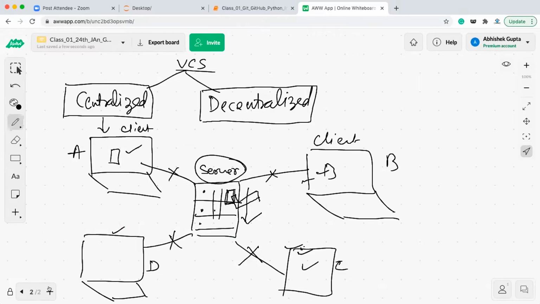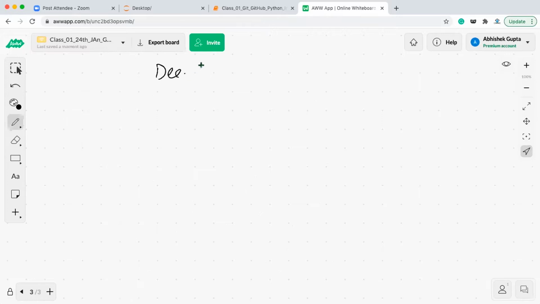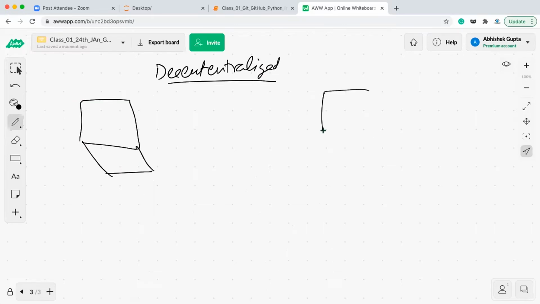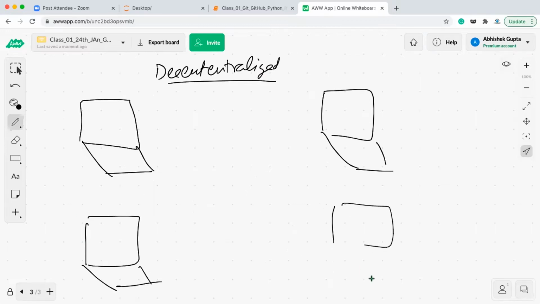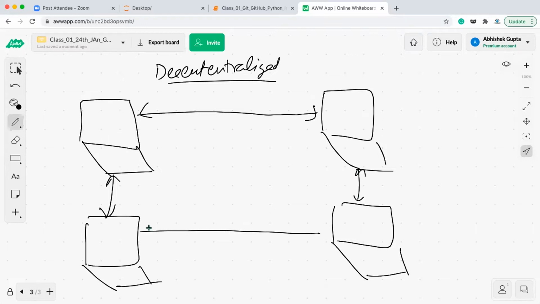Now, to counter this problem, we came up with the decentralized version control system. What happens in the decentralized version control system? We may have a central server, we may not, but at least all the systems will be connected with each other. So all the nodes will be connected with each other. Okay. Now, what is the advantage in this case?